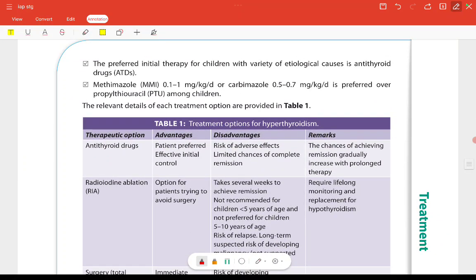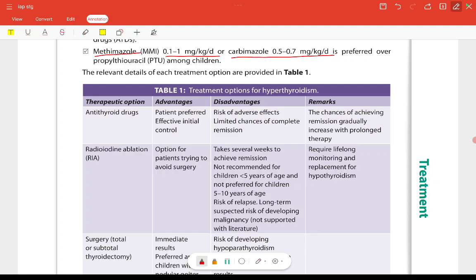Now let's move ahead. In the treatment part only, the preferred initial therapy for children with variety of etiological causes is antithyroid drugs. Methimazole is started initially at a dose of 0.1 to 1 mg per kg per day, or carbimazole at the dose of 0.5 to 0.7 mg per kg per day is preferred over propylthiouracil among children. Fine. The relevant details are given in this table, so let's read them. Fine. Antithyroid drug treatment option for hyperthyroidism.